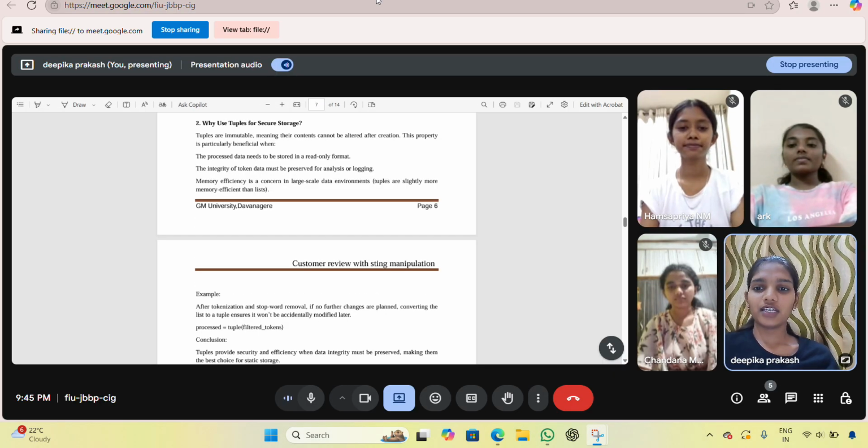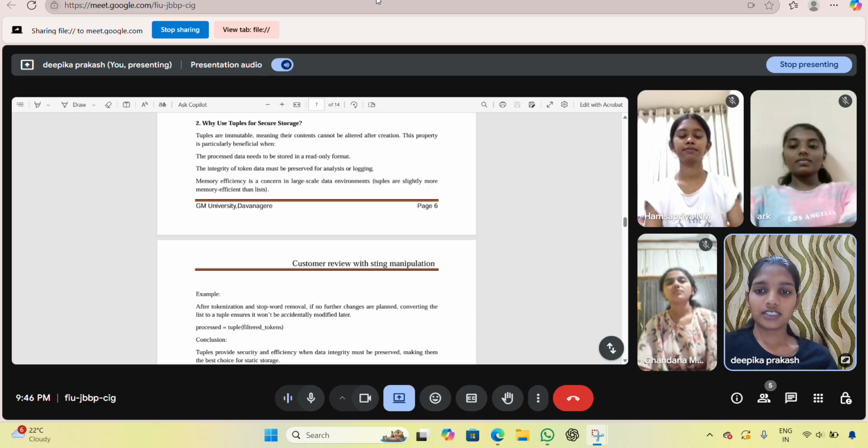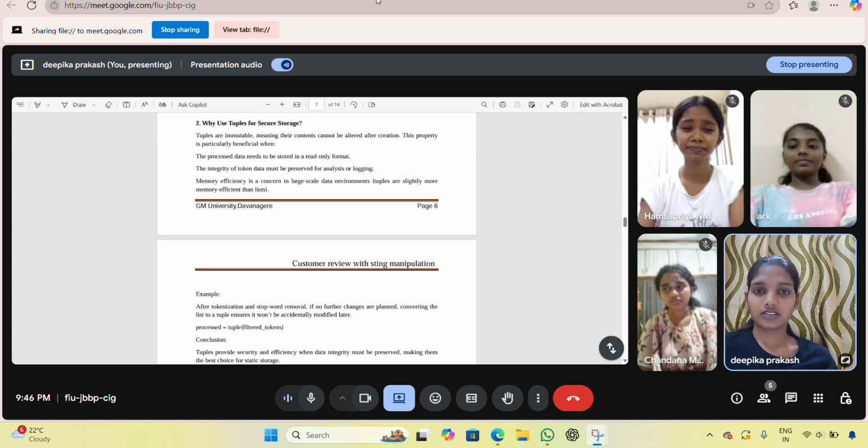The second one is why use tuples for secure storage. Tuples are immutable, meaning their contents cannot be altered after creation. This property is particularly beneficial when the processed data needs to be stored in a read-only format, like final processed tokens.